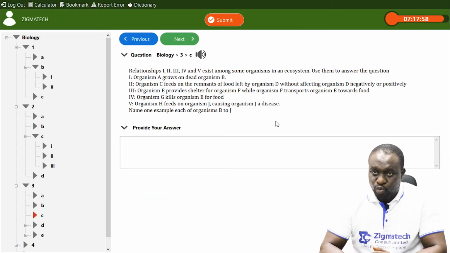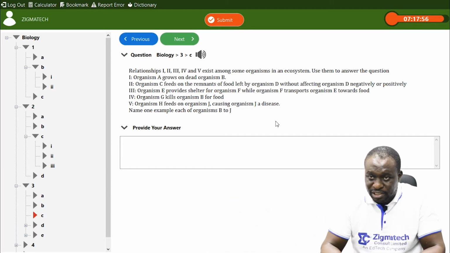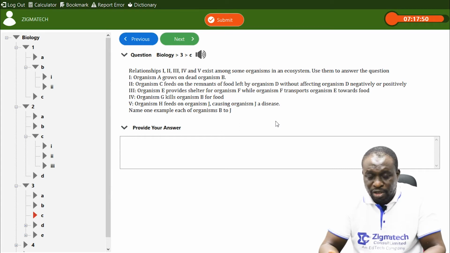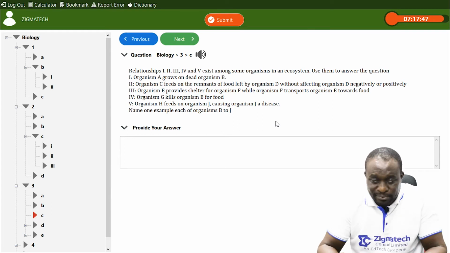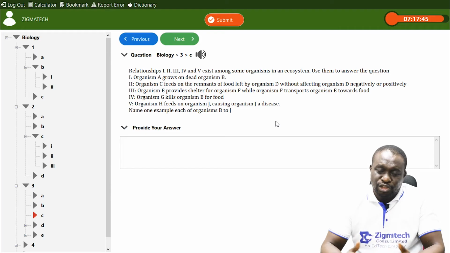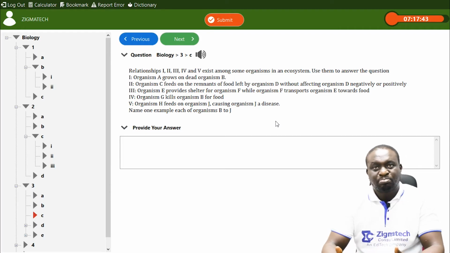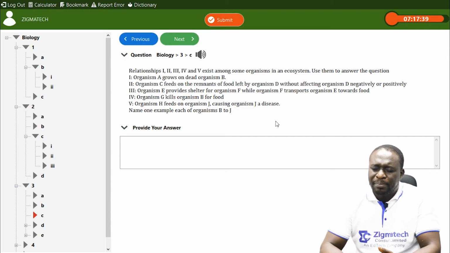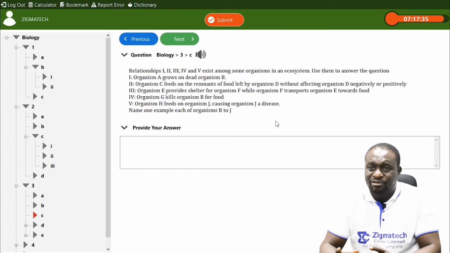Organism E, we said their relationship is symbiosis. Organism E and organism F. It depends on the particular example you're making use of. We can use lichen. Lichen is an association between algae and fungi.